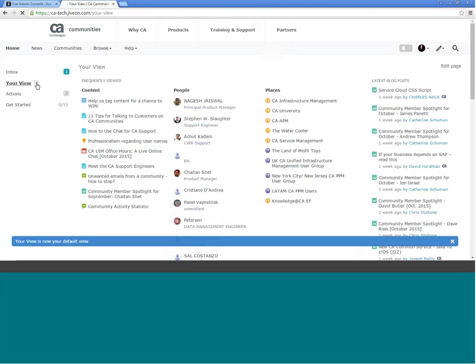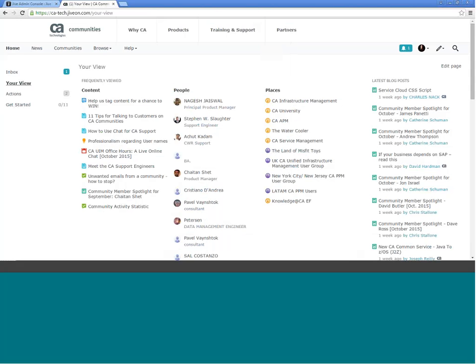So if you click on the pin, just set it as the default view, and then every time you click on a notification, this notification bar from up top, you'll be brought right to your view. So it's a cool little feature that I think will be useful for a lot of people.